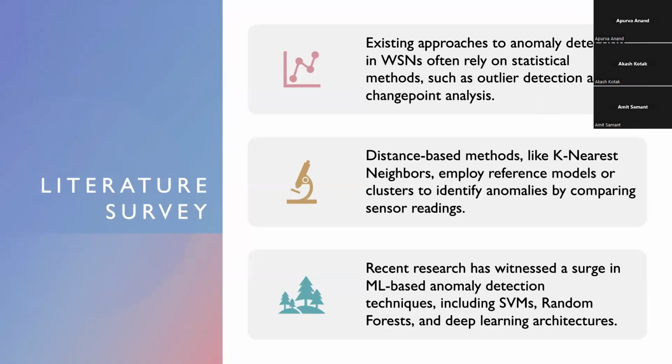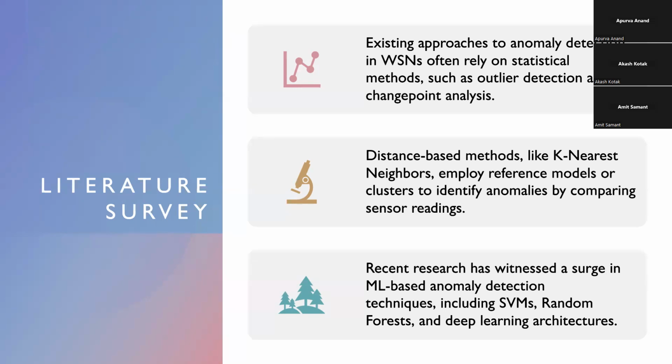Now, coming to the literature survey part. Existing approaches to anomaly detection in WSN often rely on statistical methods such as outlier detection and change point analysis. Distance-based methods like k-nearest neighbors employ reference models or clusters to identify anomalies by comparing sensor readings.